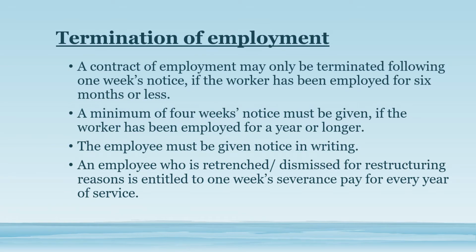Employment termination: if a person has worked at a company for more than a month but less than 6 months, they have to give 1 week's notice. But if a person has worked at a company for more than a year, they have to give 4 weeks' notice, and the notice must be given in writing. Take note, guys, you cannot just tell me a contract can be terminated and there you go. I want to know the time frames. Same goes with leave. I want to know how many days I have. Don't just tell me the person gets leave.